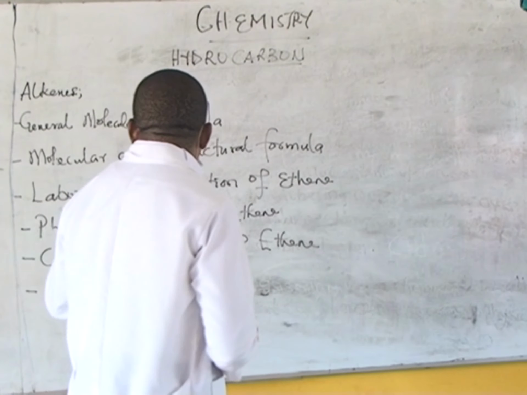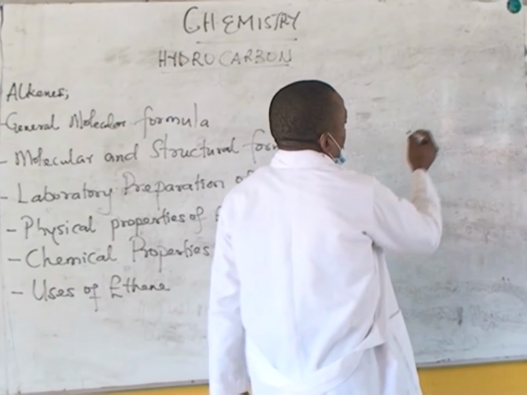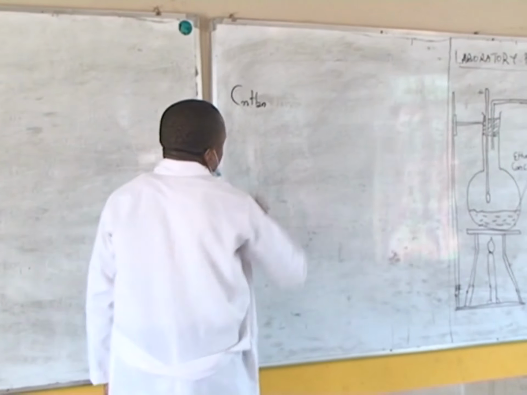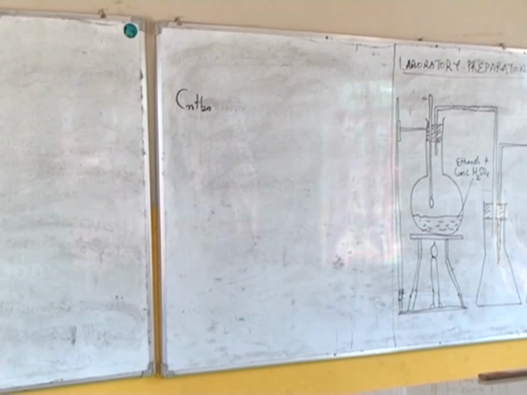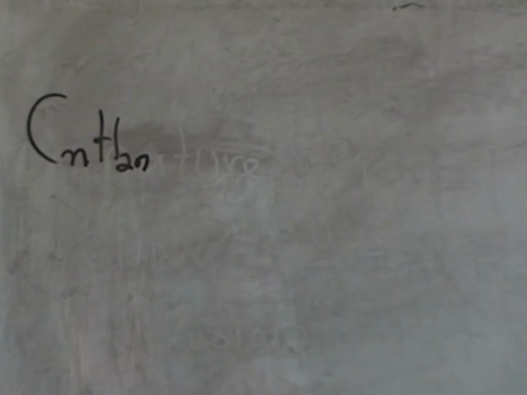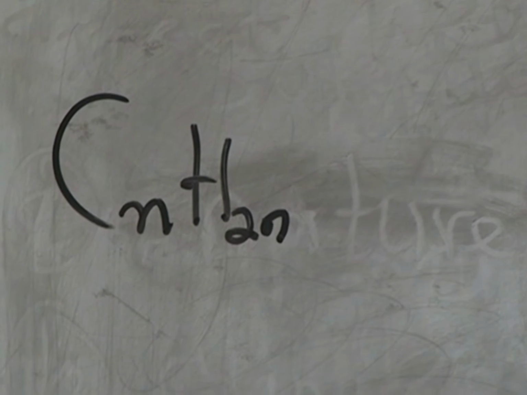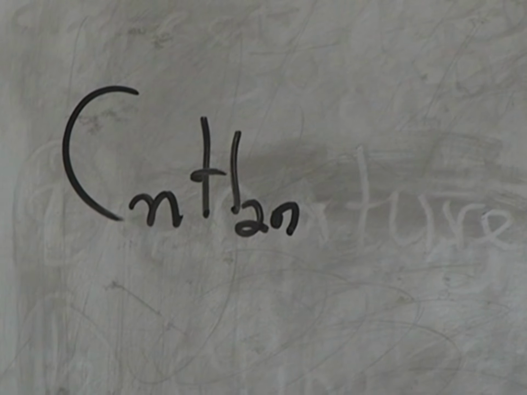They have a general molecular formula. The general molecular formula is CnH2n. That is their general molecular formula. Now from this formula we can bring out the molecular formula of the alkenes and the structural formula of the alkenes.